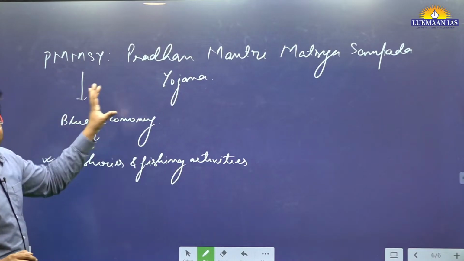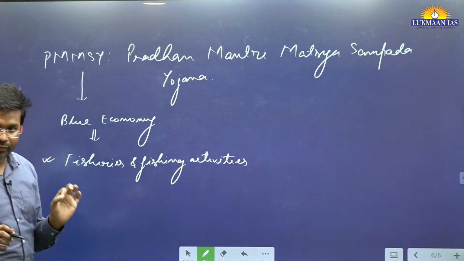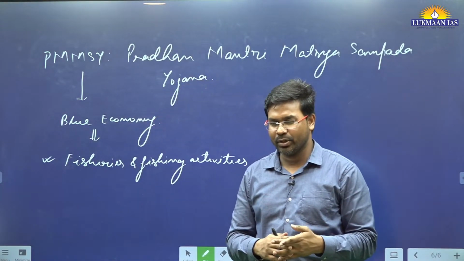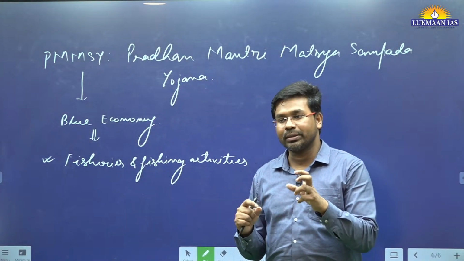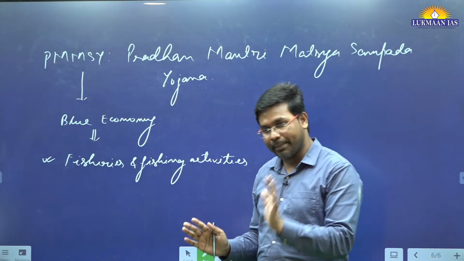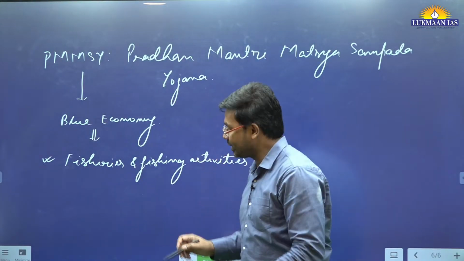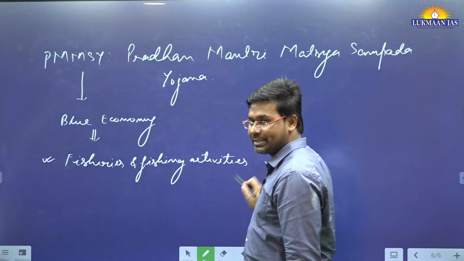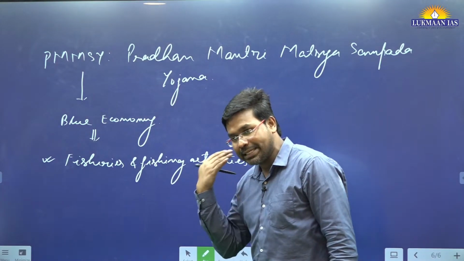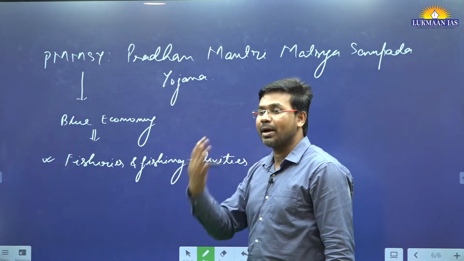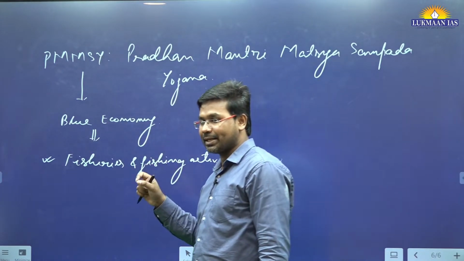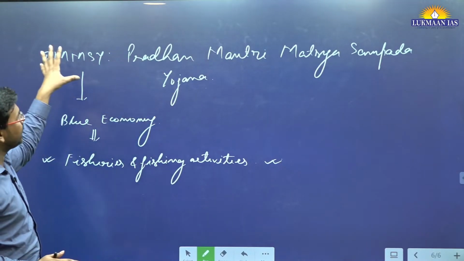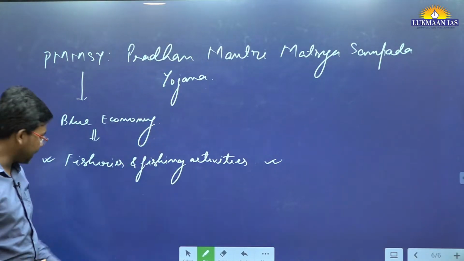This scheme has been launched by the Prime Minister of India in 2020, soon after COVID-19. At that time they wanted to boost it. The Prime Minister has seen potential in the fisheries sector, so the Government of India has given a boost to this sector through allocation of funds under Pradhan Mantri Matsya Sampada Yojana.